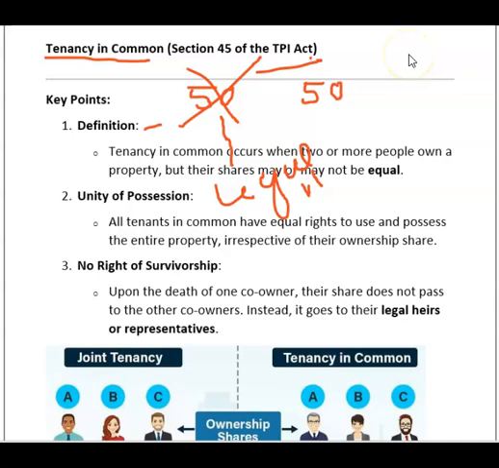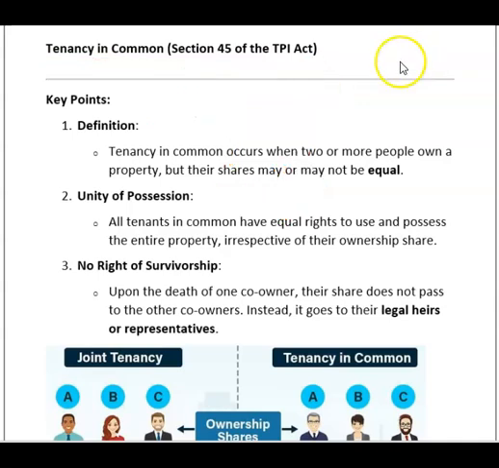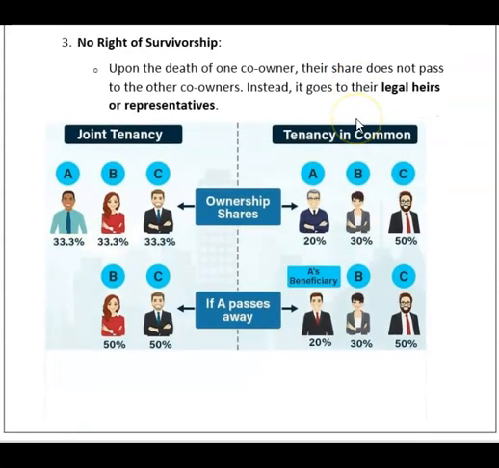Let us understand with this diagram also. Joint tenancy, tenancy in common. Joint tenancy: three persons, A, B, C, all having equal share, 33.33% ownership. And tenancy in common: one having 20% share, second having 30% share, and third one having 50% share.